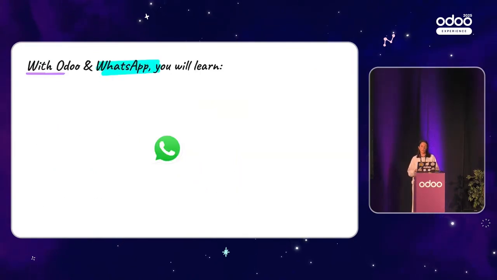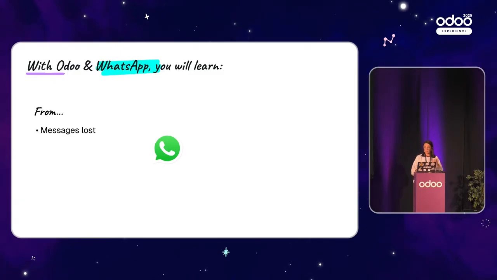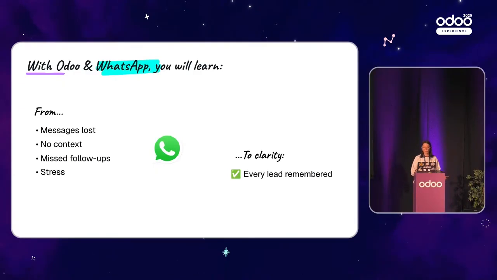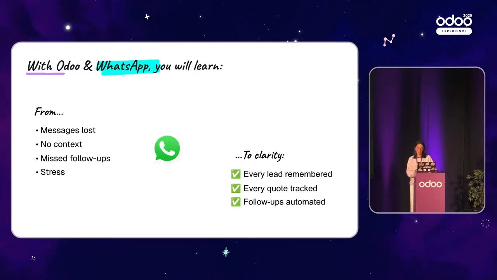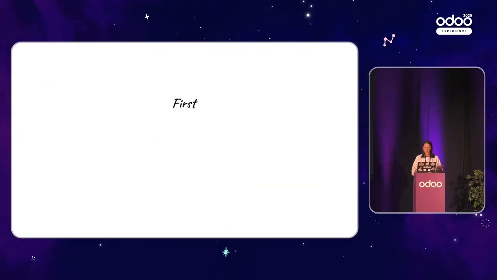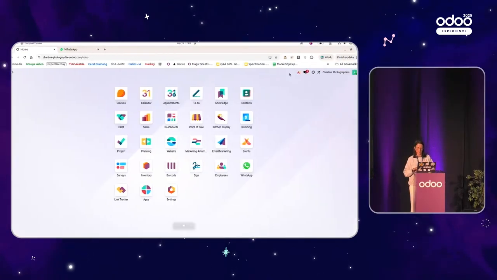But what if I tell you that with Odoo and WhatsApp, you will go from messages lost, no context, missed follow-up, stress, to clarity, to every lead remembered, every quote tracked, follow-up automated, and you at peace. So let's see in Odoo how you can do that. And first, we need to get some new leads and target them directly. So let's go into our database.